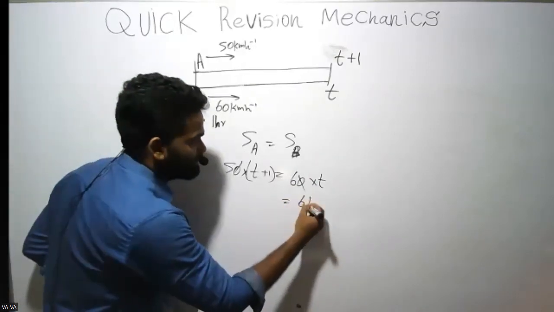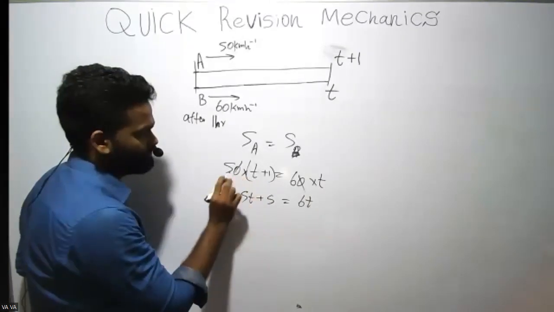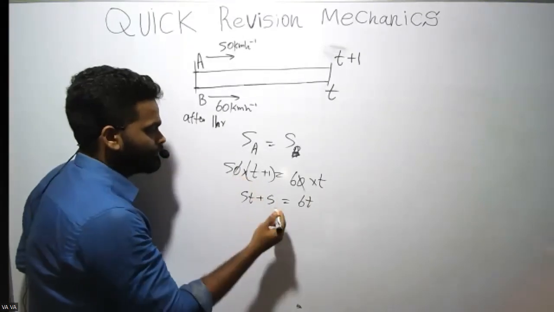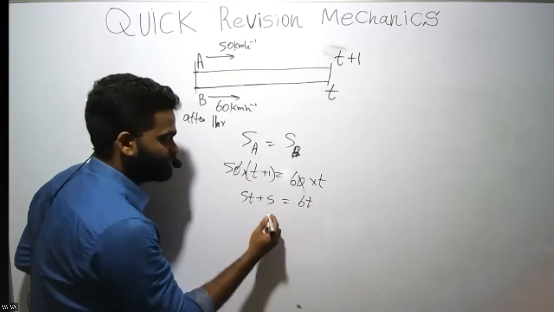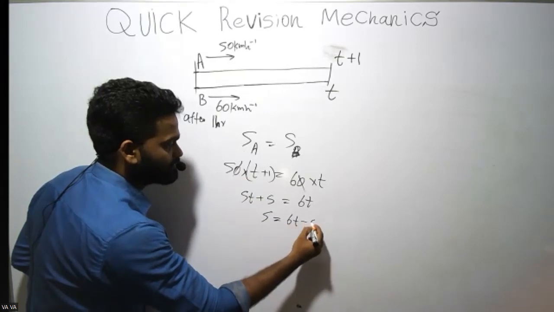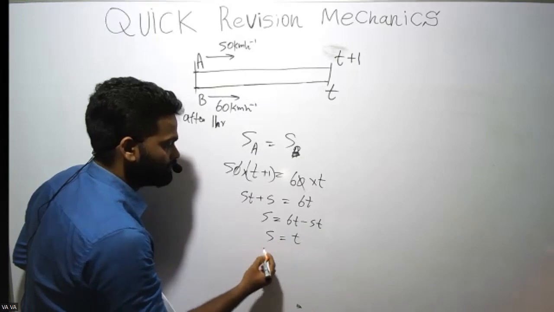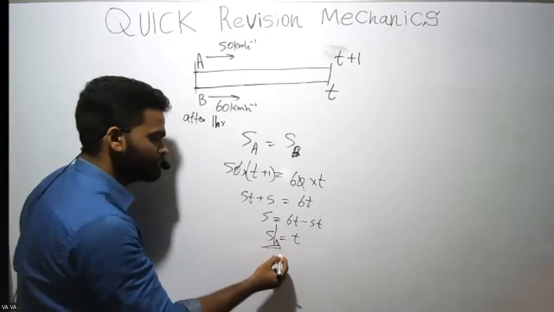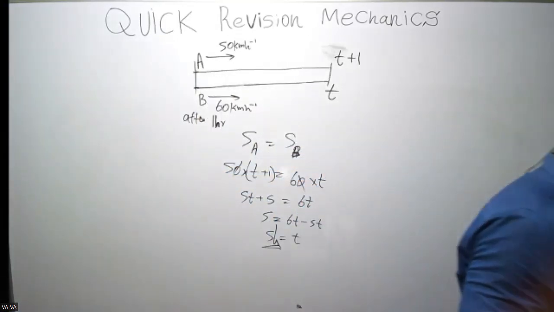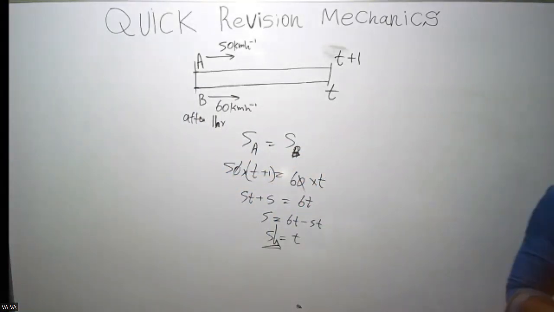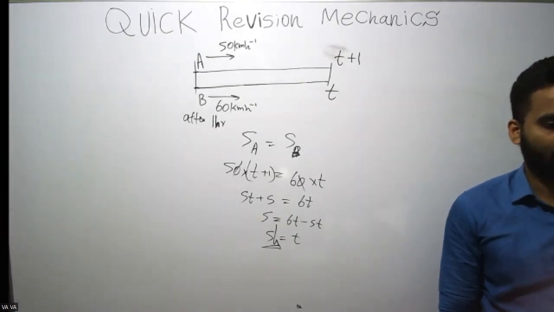Okay, then here it is 60t, here 5t plus 5, multiplying by 5. Then take this 5t to the other side, so it becomes minus 5t. So 5 equals 60 minus 5t. 6 minus 5, that is t, 5. Answer should be in hours, right? 5 hours. Did anyone get the answer? 5 hours. So car B takes 5 hours, right?